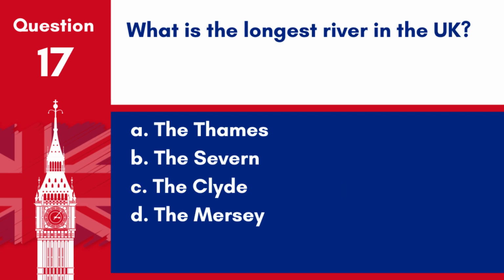Question 17. What is the longest river in the UK? A. The Thames. B. The Severn. C. The Clyde. D. The Mersey.